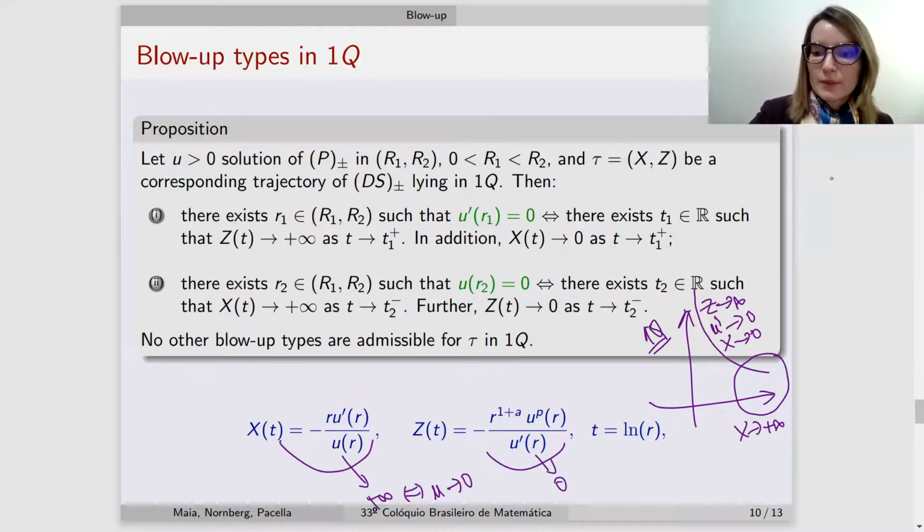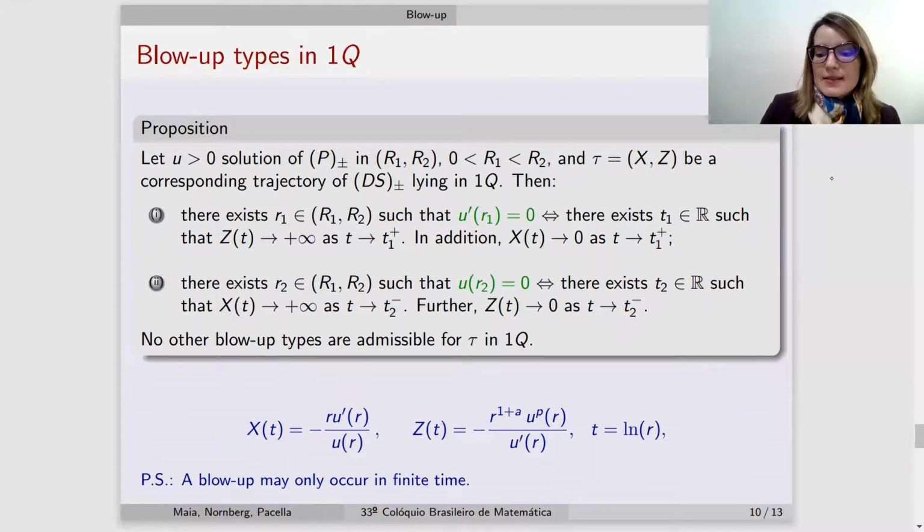So this blow-up in X in the first quadrant is characterized by the vanishing of the function U and also Z. Okay, this gives us a complete picture of the admissible blow-ups in the first quadrant. No other blow-ups exist in that quadrant.